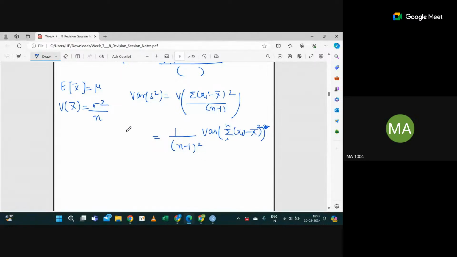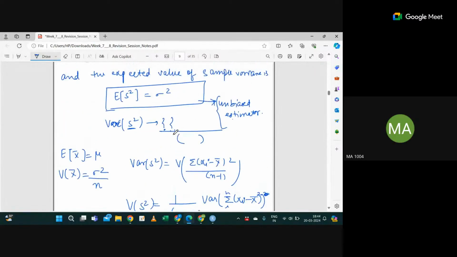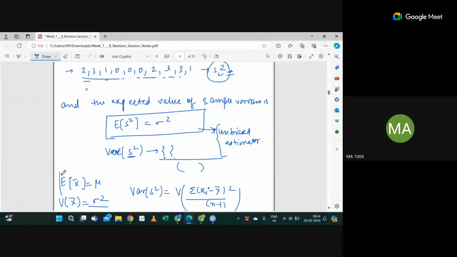If you see, again in the denominator, the n value is there, right? Sample size. So whenever n increases, variance will decrease, correct? That is something I'm trying to explain here. So keep in mind: expectation of x bar, I mean expectation of sample mean, is equal to distribution mean, and expectation of sample variance is equal to distribution variance or population variance.